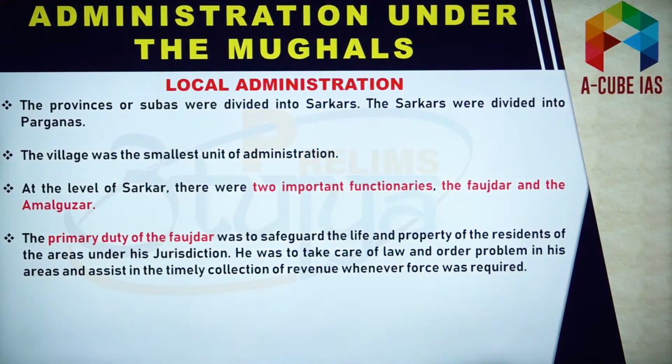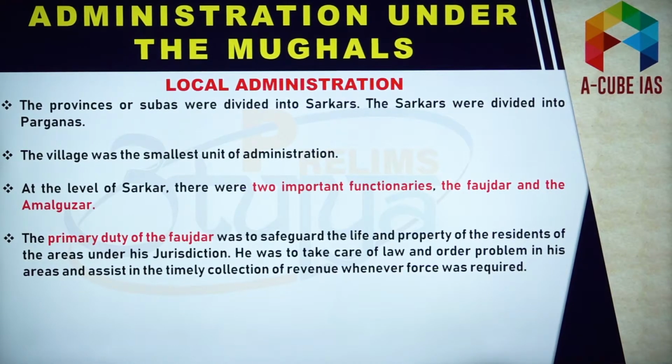Now, let's go to the grassroots level and examine the local administration during the Mughals. Provinces were further divided into sarkars, and sarkars were further divided into parganas. The village was the smallest unit of administration. At the district level, or the sarkar level, there were two important officials, Fauzdar and Amal Guzar.